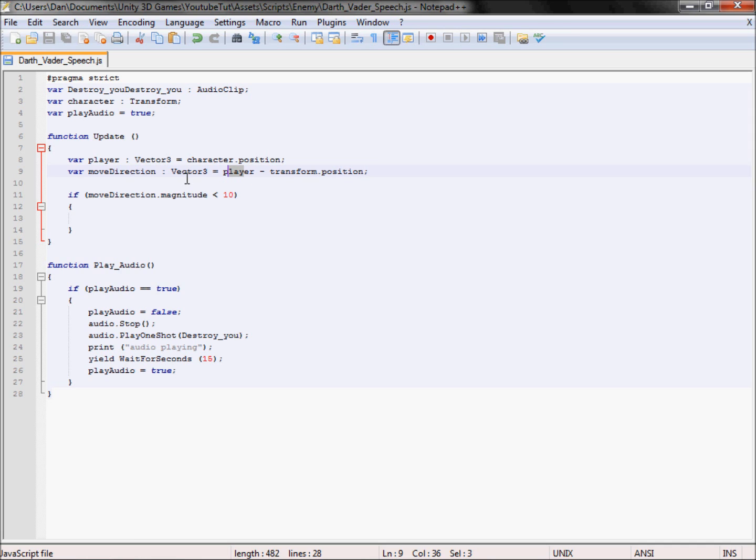Then we create an if statement saying if the difference, using the magnitude, is less than 10 of the character, then we want it to play this audio. When it calls that, it'll say if play audio is true, which it is by default, then it'll make it false so it doesn't repeat, stop all audio coming from Darth Vader, and play I will destroy you. Then it'll print saying audio is playing, so we know we're not losing it. Then it'll wait 15 seconds, then it will repeat. So I hope this works.